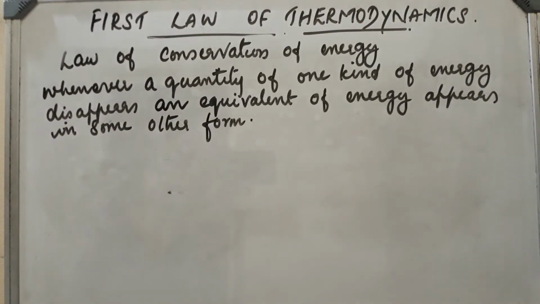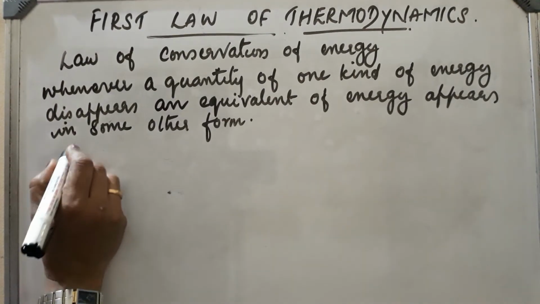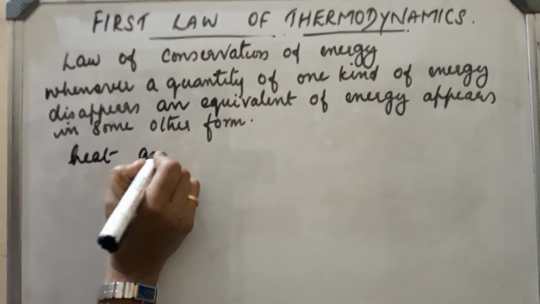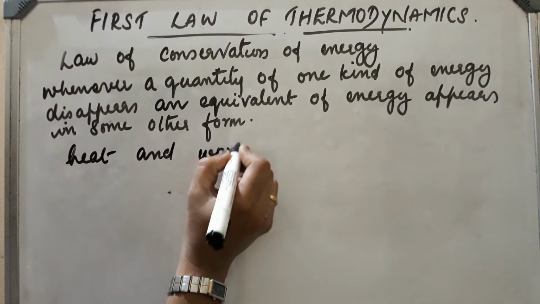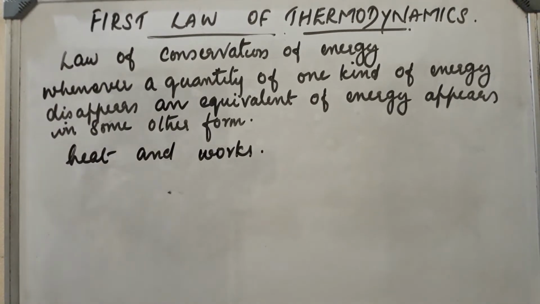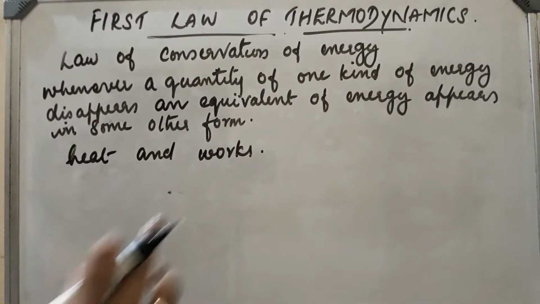There are two important modes of transference of energy, heat and work.